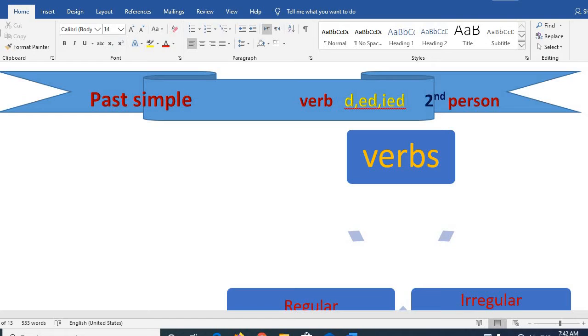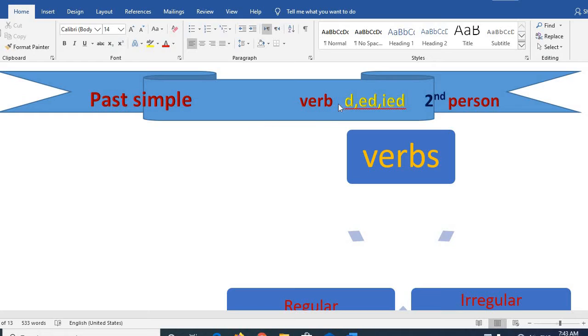Last time we studied present simple, which talks about habits, and present continuous, which talks about things we are doing now or at the moment. Today we are going to talk about past simple. Past simple means something we did before. Okay?